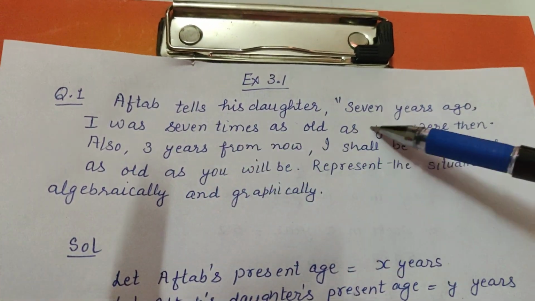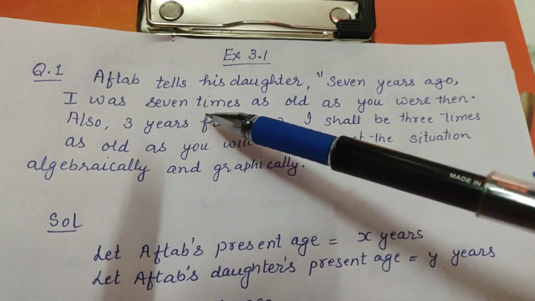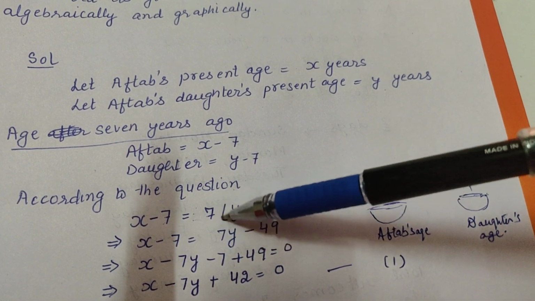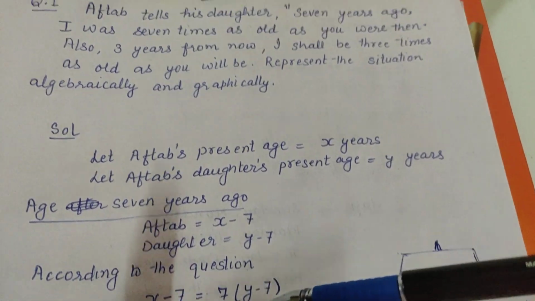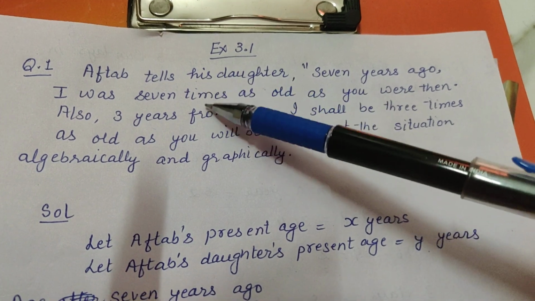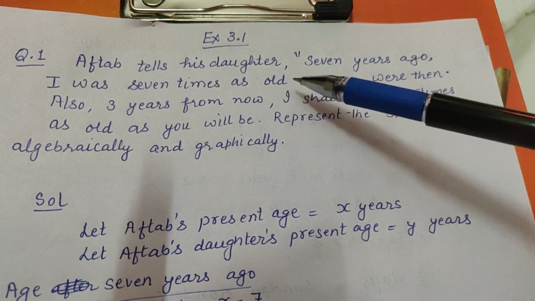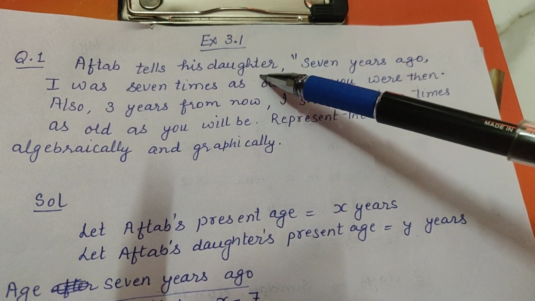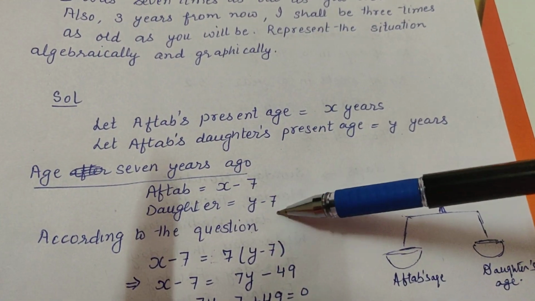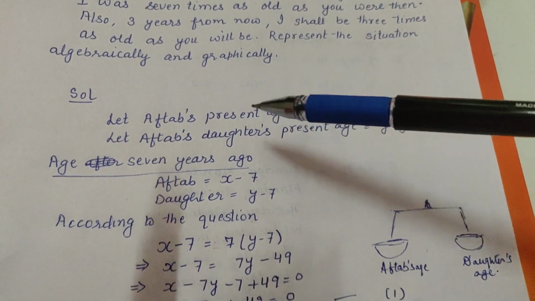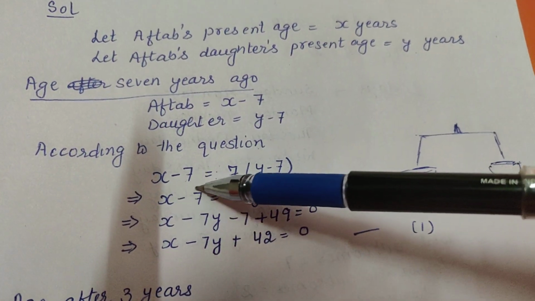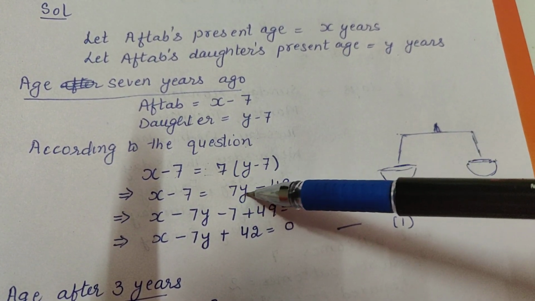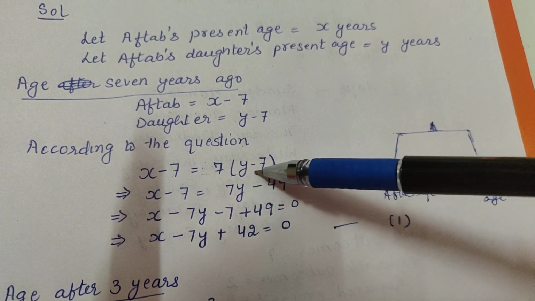Now focus on the other thing. 7 years ago I was 7 times. 7 times is represented like this. 7 multiplied by bracket. 7 times of what? 7 times as old as you were then. Who is you here? You is Aftab's daughter. So daughter was y minus 7 years ago. So 7 years ago I was 7 times as old as you were then.